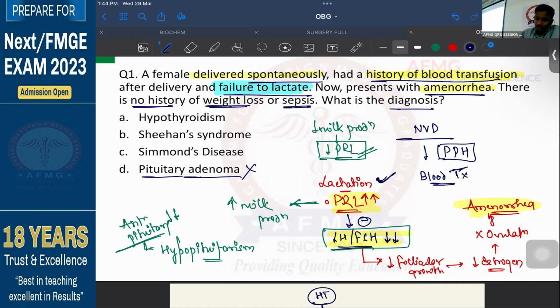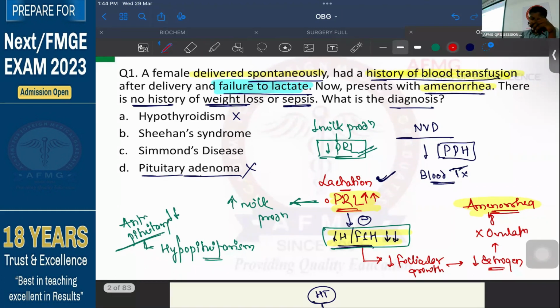Now, why am I ruling out option A? Here the patient is not complaining of any hypothyroidism-like features. There is no weight gain, no confusion or neurological symptoms, no cold intolerance, no bradycardia. Did they give any symptoms? No. Rather, they are not talking about decreased levels of T3 and T4 or TSH. They are more likely talking about decreased levels of prolactin and gonadotropins. That is why I'll rule out option A.